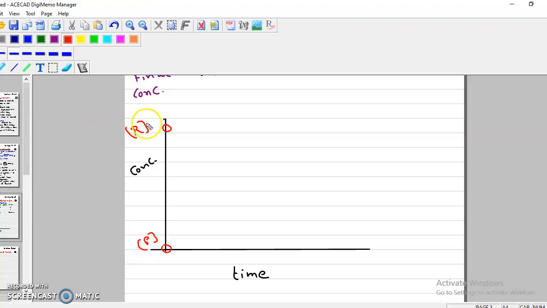You know, box brackets indicate concentration. That is why I write [R] for concentration of reactant and [P] for concentration of product. With respect to time, the concentration of reactant goes on decreasing, and the concentration of product goes on increasing like this.